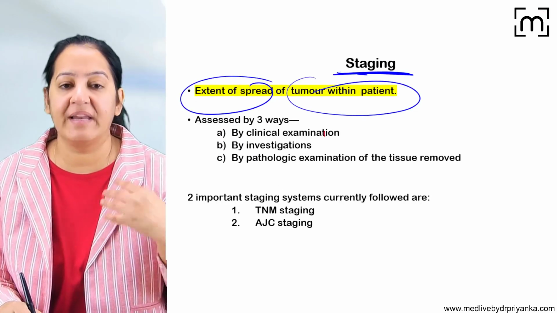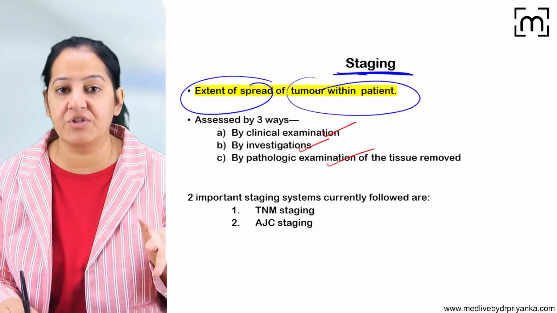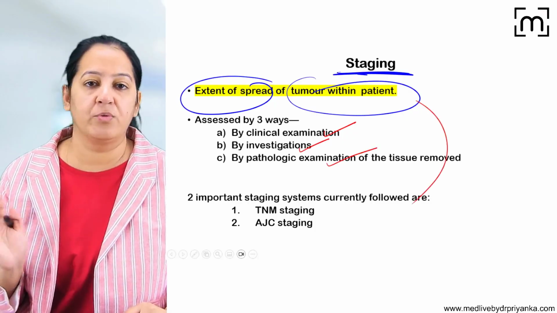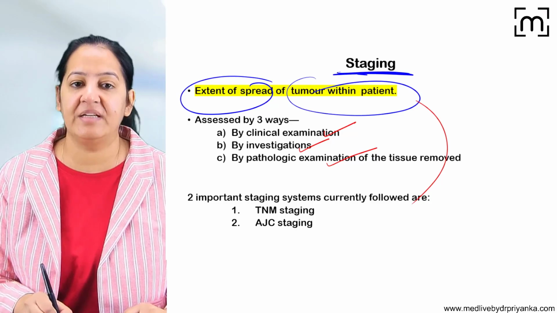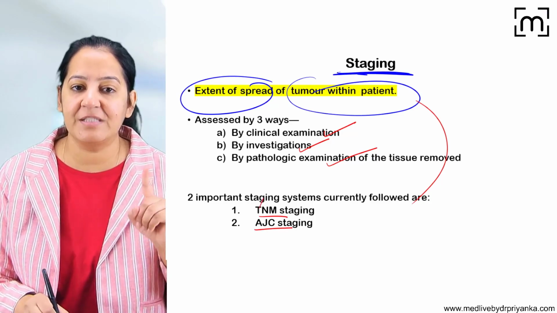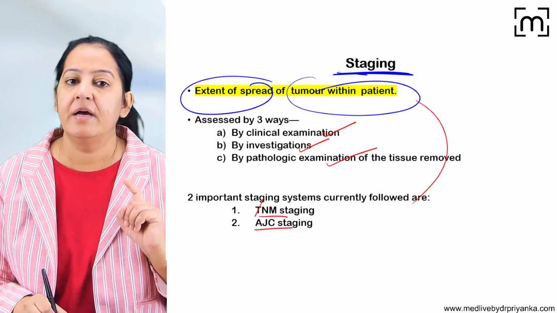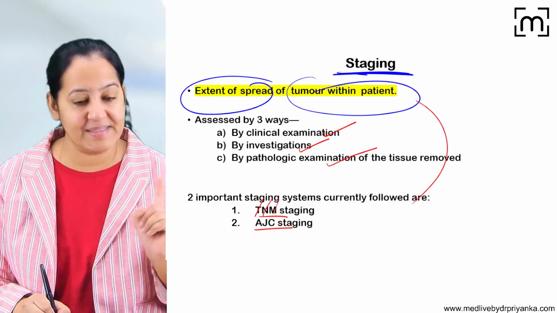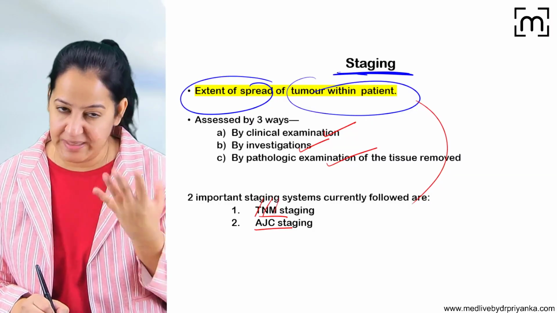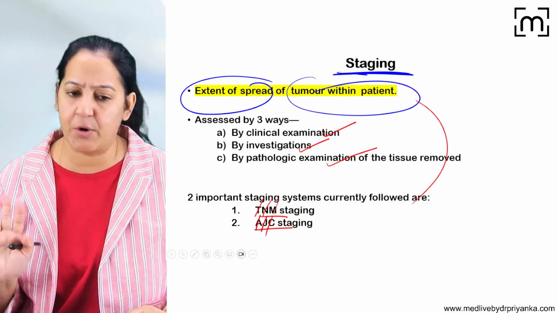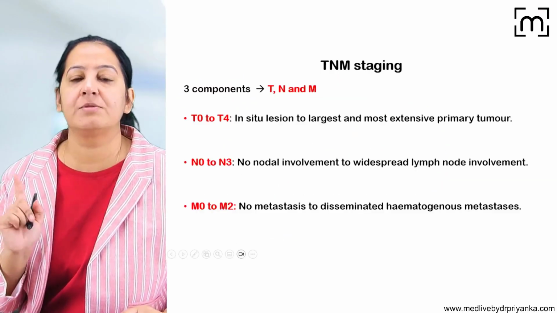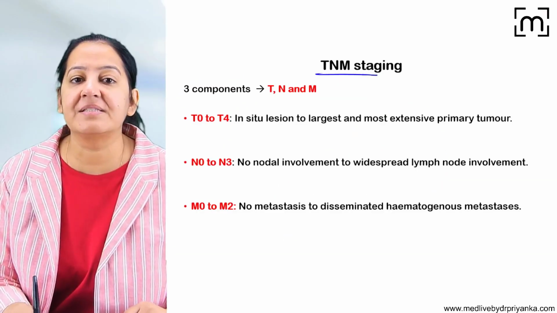For that we have to do the clinical examination, investigation, radiological examination, based on which we will do the staging. Staging is done by the clinician. There are two important systems of staging, TNM and AJC. TNM is tumor size, nodal status and metastasis, that I will tell you in detail. And second is American Joint Committee, AJC, that we will not see in detail. So out of the two systems, we will see the TNM staging system in detail.